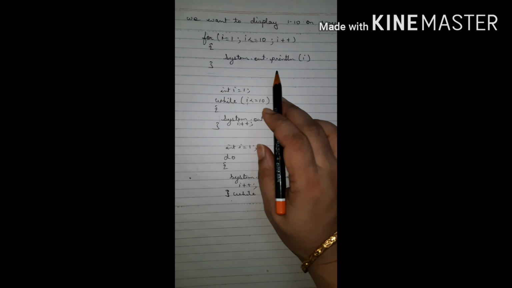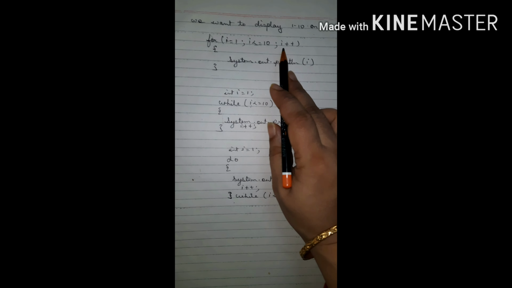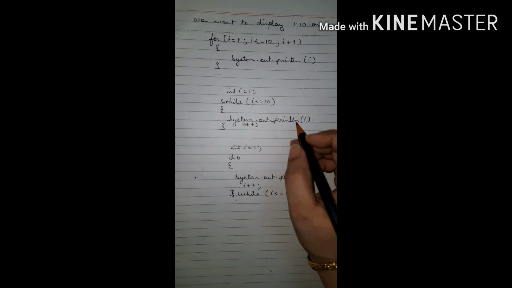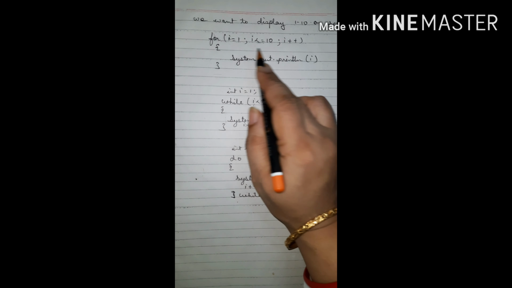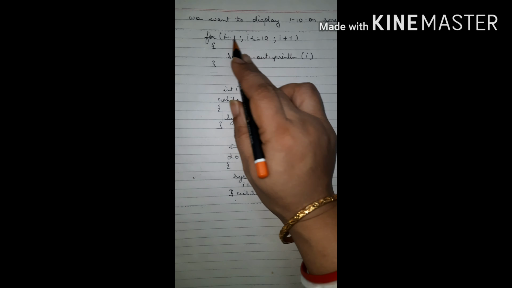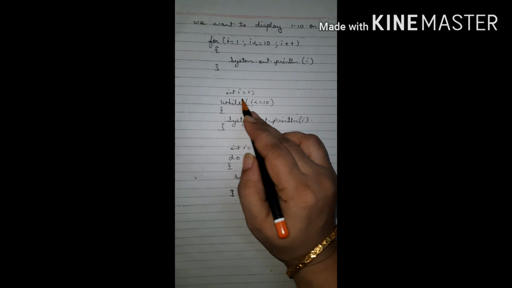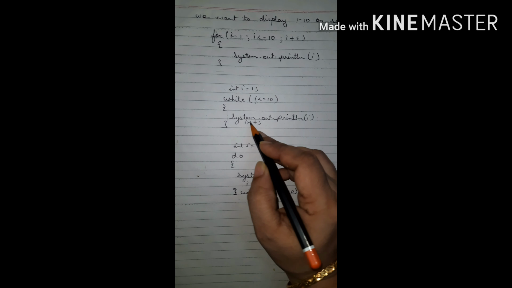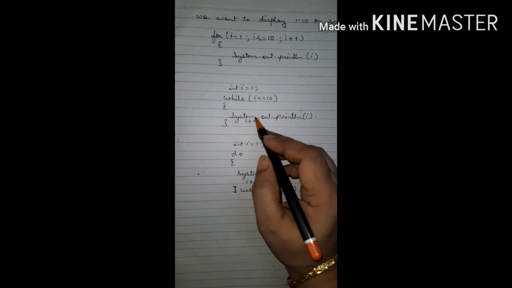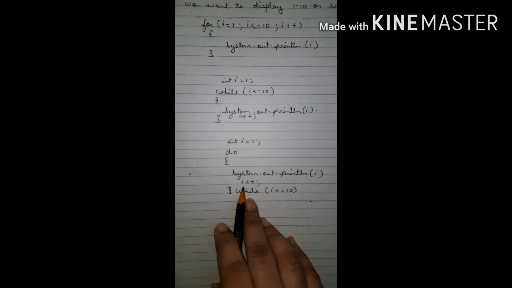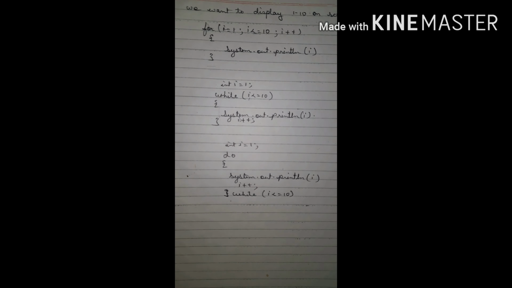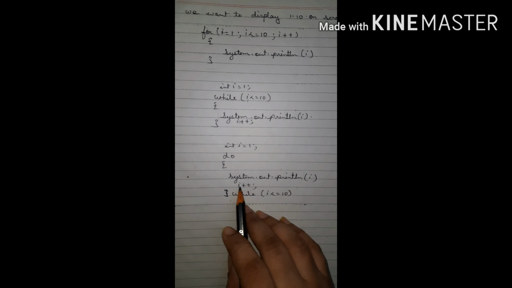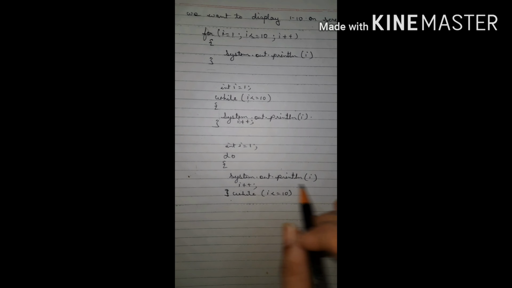Then increment or decrement of the counter. So here it is the increment, I plus plus. In the for loop, we are doing the increment in the same statement, but in the while loop, after the execution of the statement, the I is increased. That is, we have given the increment statement I plus plus. Here also, after the execution statement, we have increased the I. So that is I plus plus, we have given the increment statement.